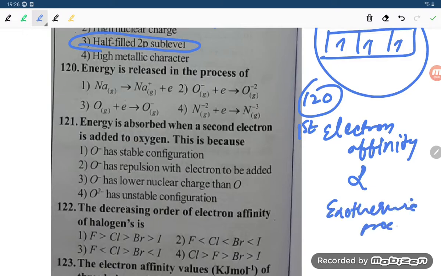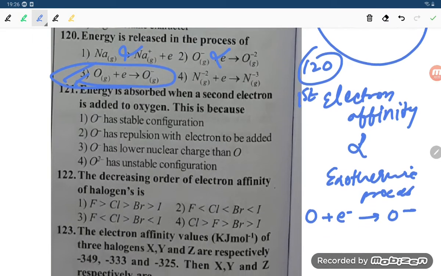Exothermic process. So in this case, what are we adding? That is one electron we are adding, so we are getting an anion, so that is Na⁻. This is ionization enthalpy. So this is second electron gain enthalpy. Correct option is option number 3, student. In the oxygen you are adding one electron, so O⁻ you are getting. So correct option is option number 3.